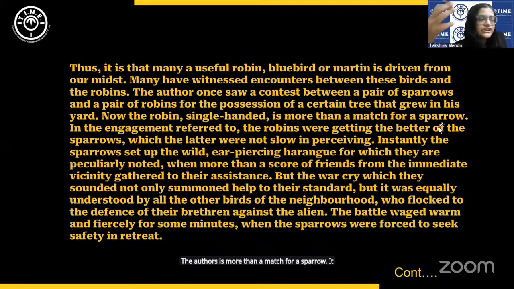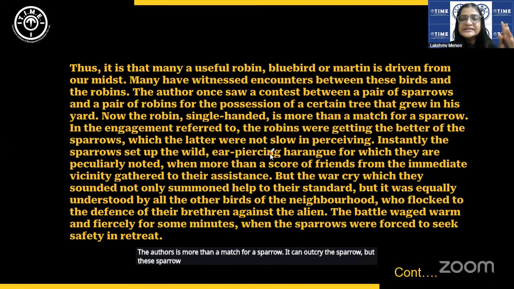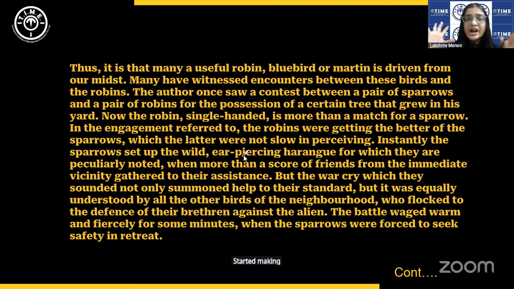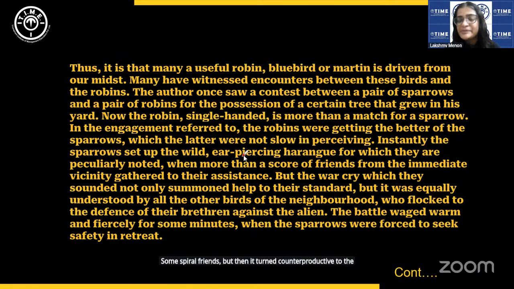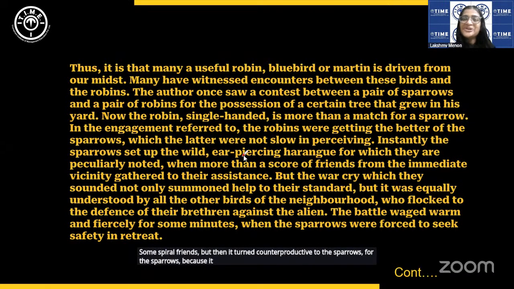It can outcry the sparrow, but these sparrows started making a ruckus. They started making a lot of noise. This attracted some sparrow friends, but then it turned counterproductive to the sparrows, because it also attracted a lot of other birds from the neighborhood.